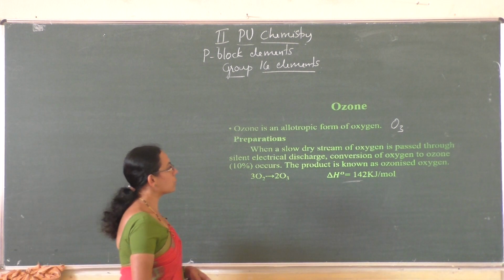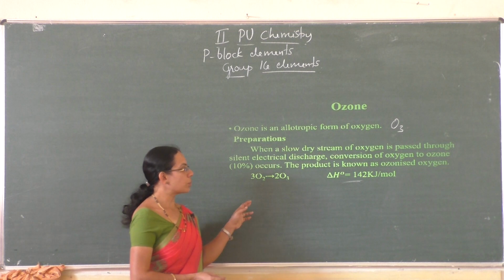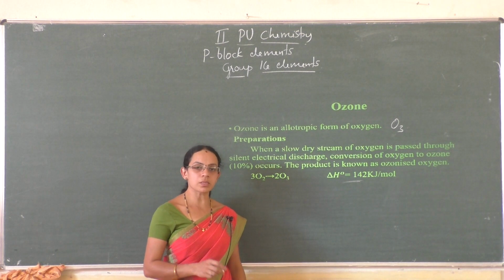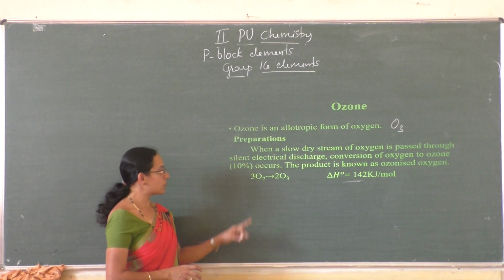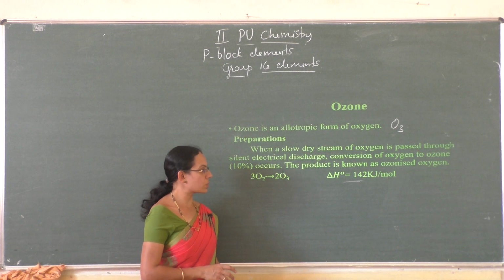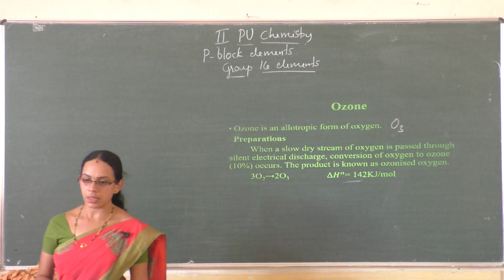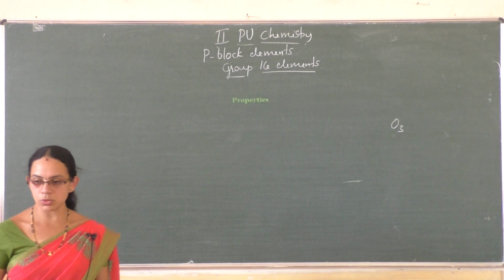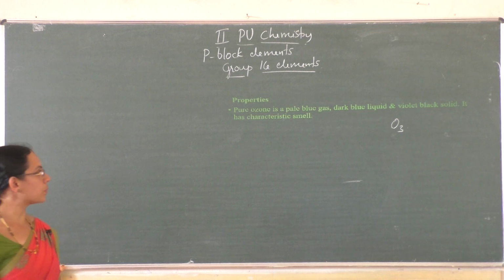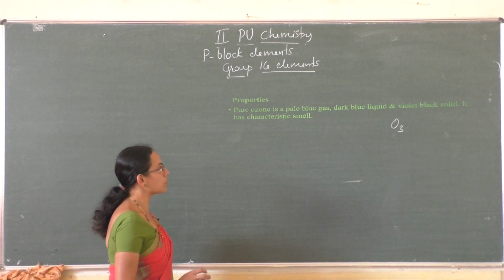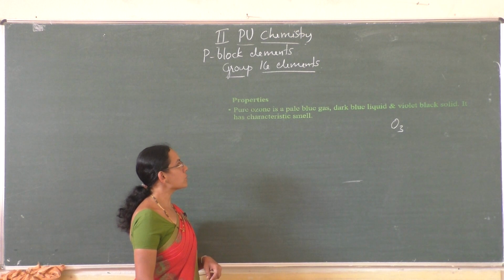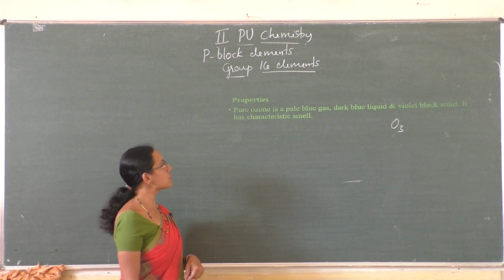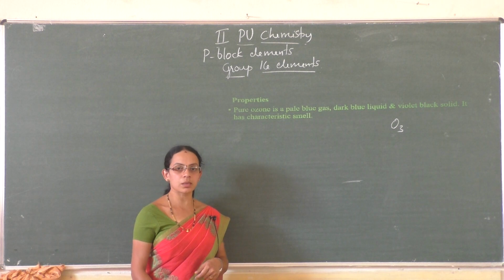So ozone is an allotropic form of oxygen. The preparation of ozone is by passing silent electric discharge through dry oxygen. The conversion of oxygen to ozone is an endothermic reaction. Next, let us see what the properties of ozone are. The physical property is that pure ozone is a pale blue gas, dark blue liquid and a violet black solid, and it has a characteristic smell.